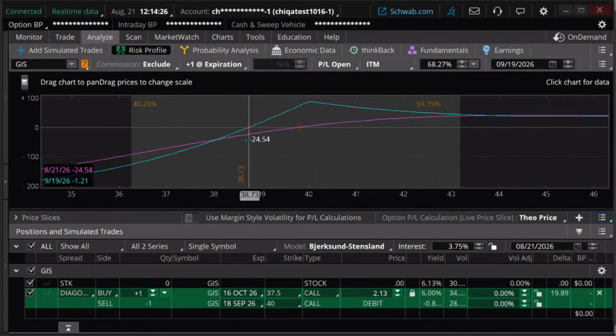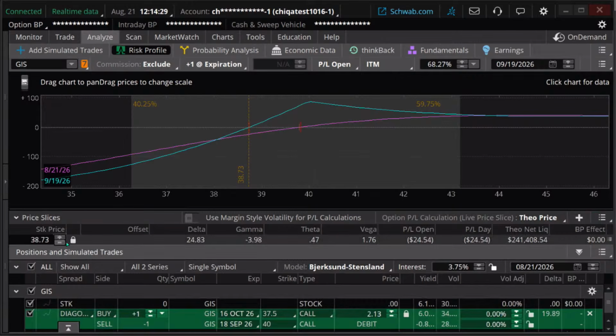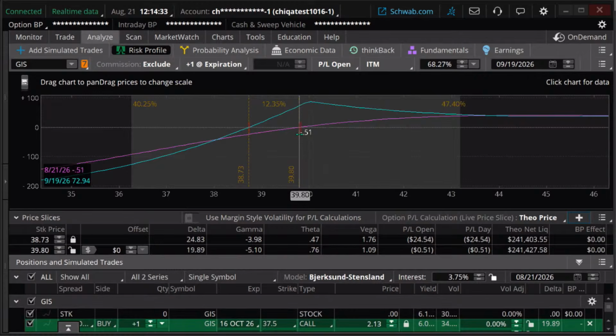Here's the current price of the stock. Oops, no, it's not. Oh, I set my slices to break even. Hold on one sec. Here's the current price of the stock right there, okay? And remember how we described the trade. We described the trade as bullish because it's a call diagonal. If the stock goes up, you can see it's still profitable. We're looking at the blue line here. It's above our break even. This is our break even. We're above that. So if it goes up, we're in great shape.